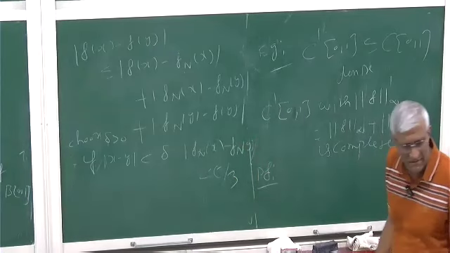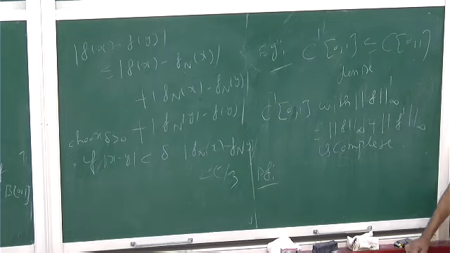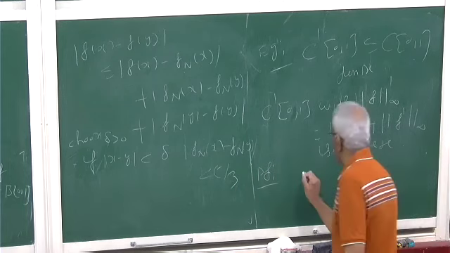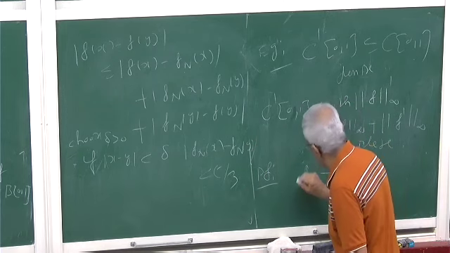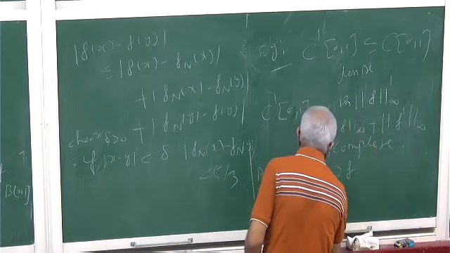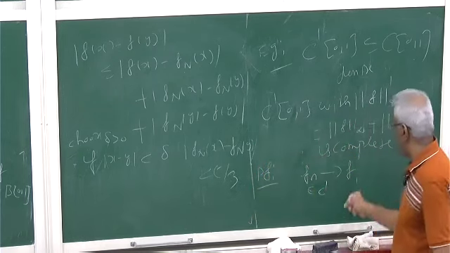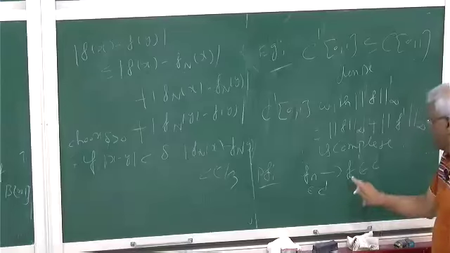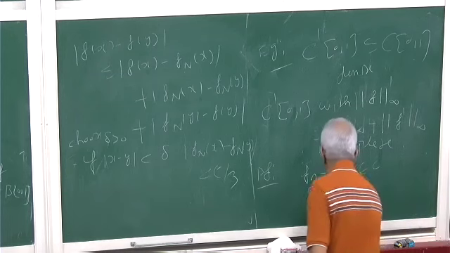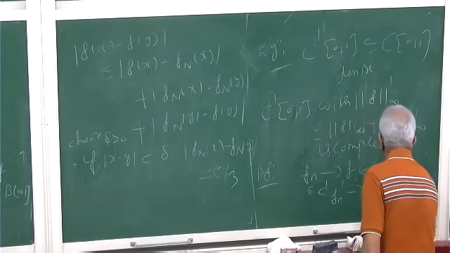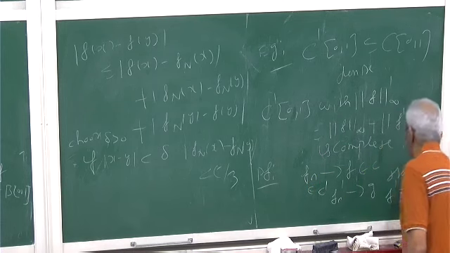That is because of what? You must have seen this theorem in calculus. If fn converges to f uniformly and fn' converges to some g uniformly, then f' should be g. These fn are all in C1, differentiable functions. f is in C1, which is in C. fn converges to f, and fn' converges to some g. Then f' is equal to g.